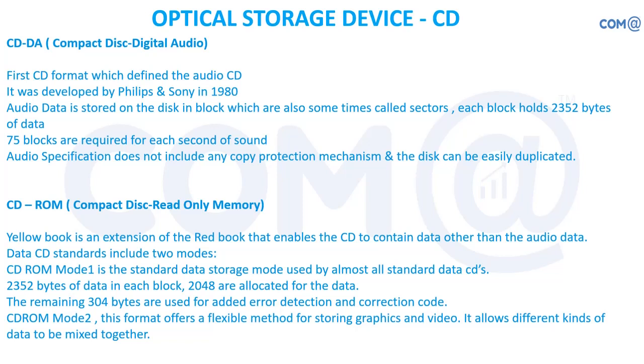On the other side, to store 1 second of sound, you have music that goes for 5 minutes or 6 minutes, 6 into 60 seconds, 360 seconds. For storing 1 second of data, you need to have 75 blocks. One block size is approximately 2.5 KB, so 2.5 into 75 blocks. That much amount you are going to use for storing 1 second of data. So see the content, how it is getting reflected.